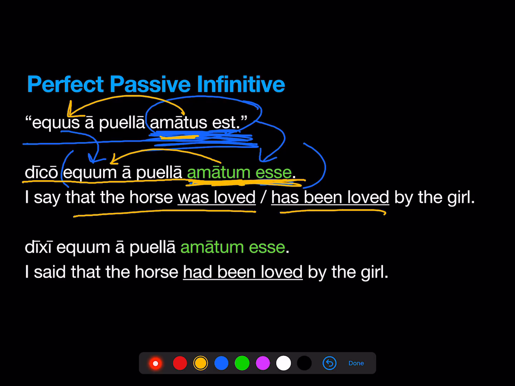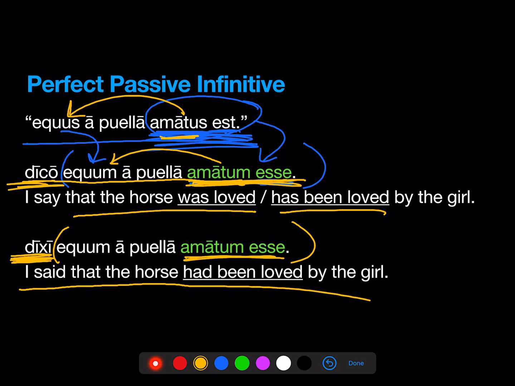This amatum esse means time before the time of the verb of saying or thinking or believing. And if I change the tense of that verb, I don't have to change the indirect statement. But now amatum esse means time before a verb that's already in the past. So we're going to translate it: I said that the horse had been loved by the girl.